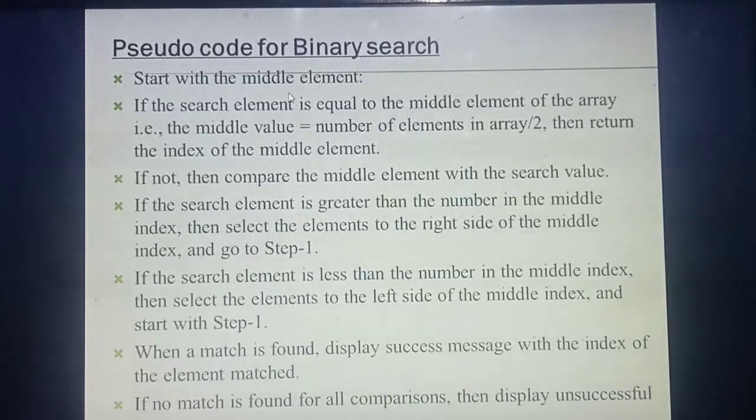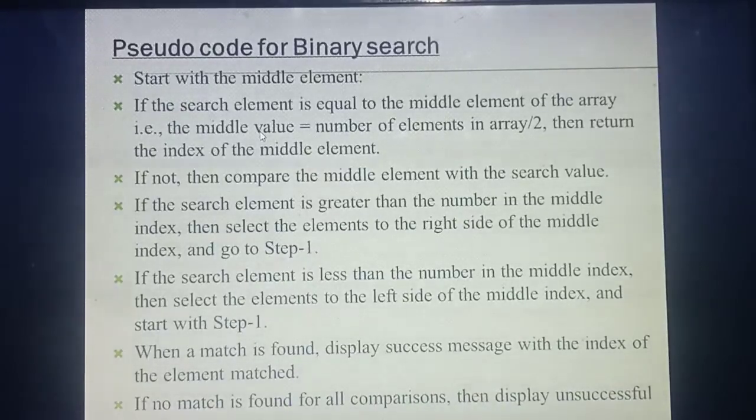How do you find the middle element or middle value? What's the formula? Number of elements in an array divided by 2. For example, consider 10 elements are there in an array. So how many elements are there? 10. So the formula is number of elements in an array divided by 2. So 10 divided by 2, what answer will you get? 5. So what's the middle value now? 5. That means whichever element is in the fifth place, that's your middle value.